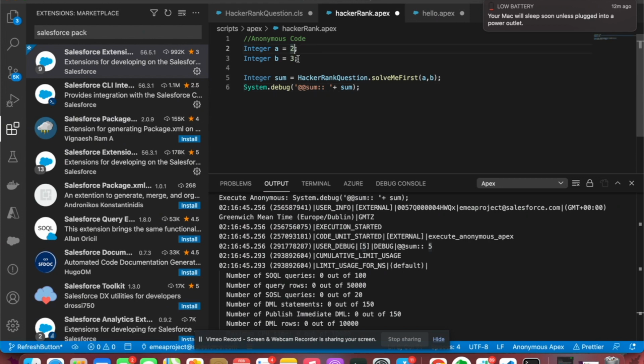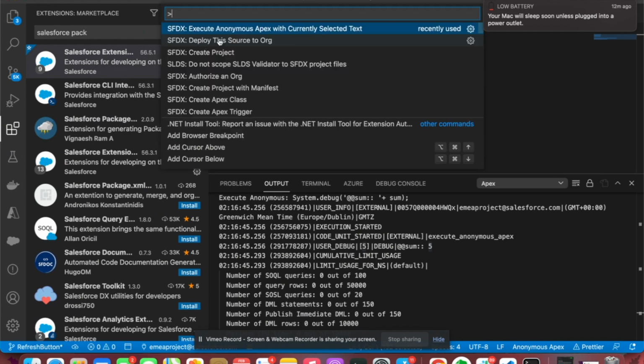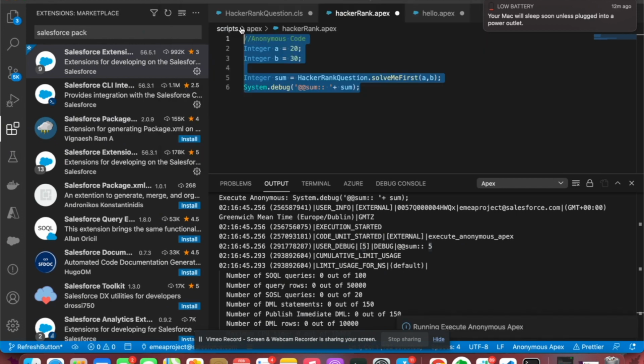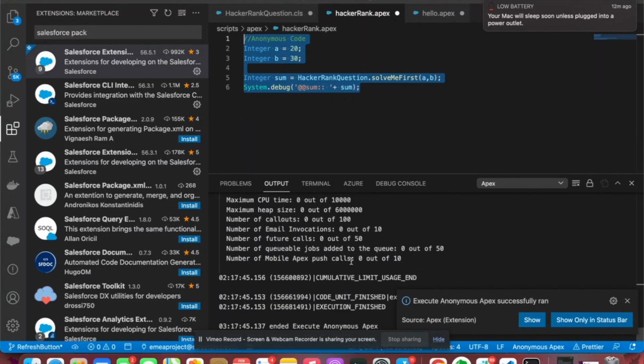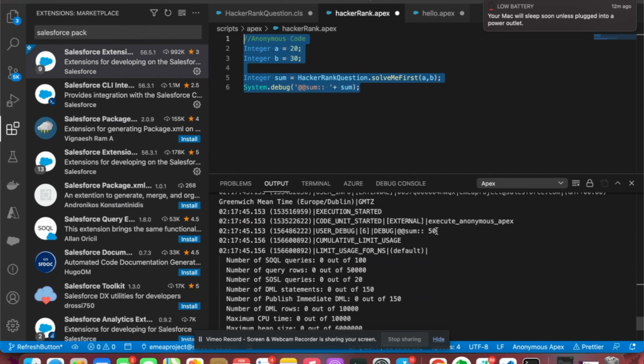We can give different values to check if it works. Let's say 20 and 30. Let's try to run this one. Do you remember what we are clicking? Command Shift and P and Execute Anonymous Apex with Current Selected Text. You see it worked. Again, I'm coming to that stage and then I can see that sum is 50. So everything is working.